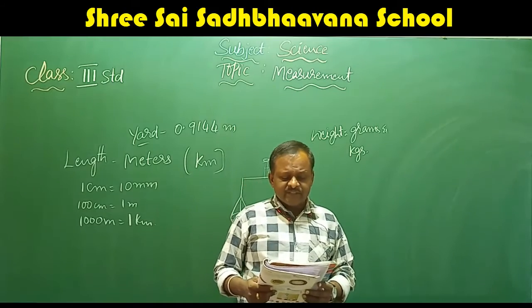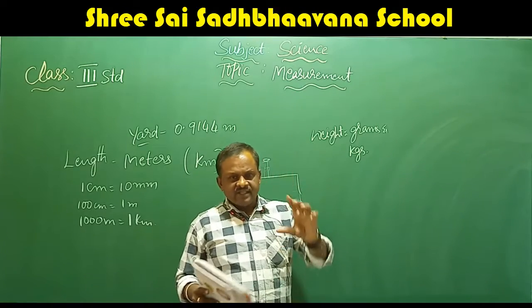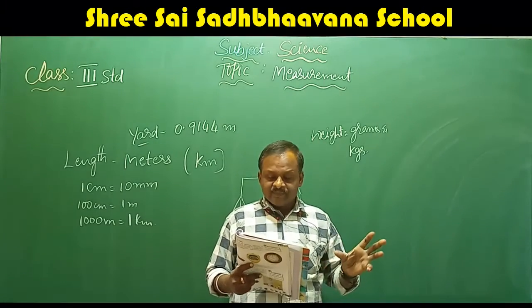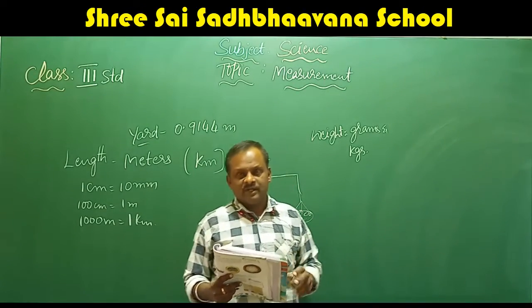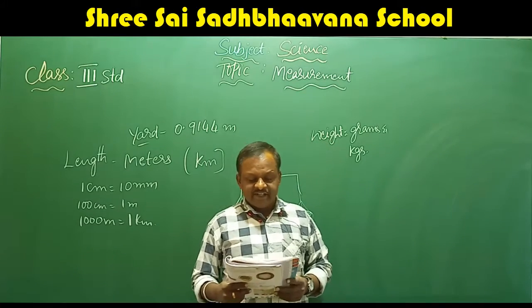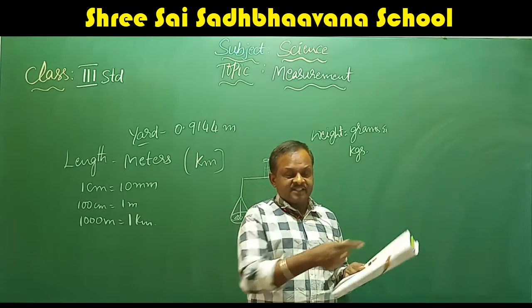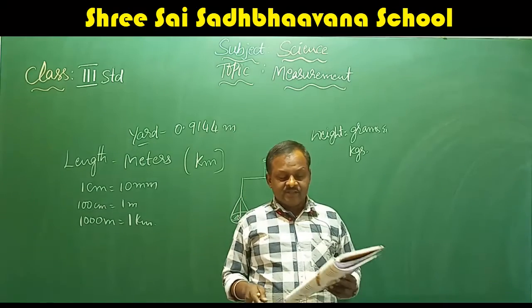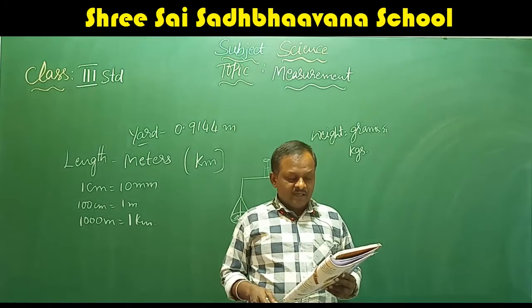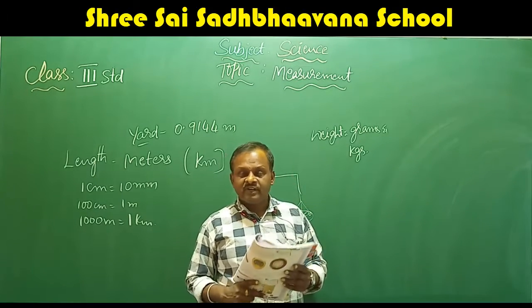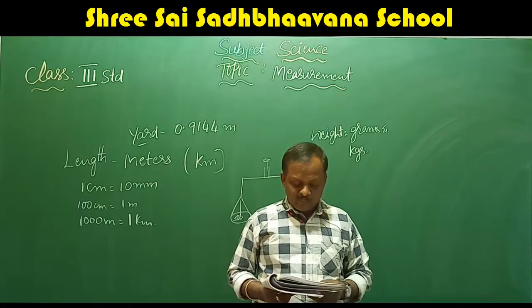Okay. Light objects are measured in terms of grams. Yes, if they have very little weight, they are measured in grams. Heavy objects are measured in kilograms. The common balance and weights are used for measuring separately, and the spring balance and electronic balances are also used for measuring the weights.